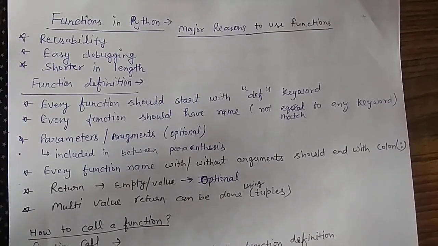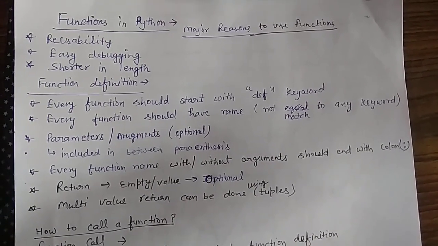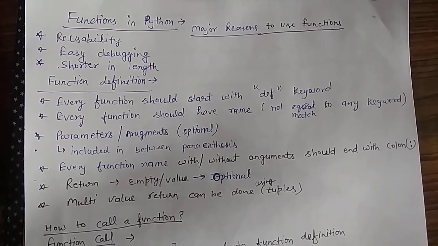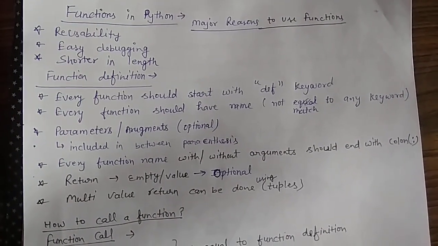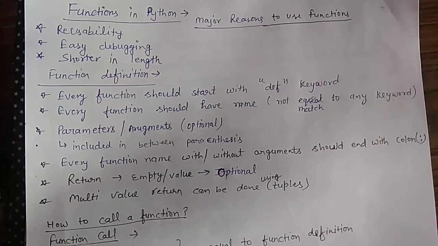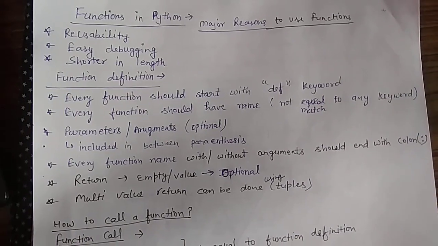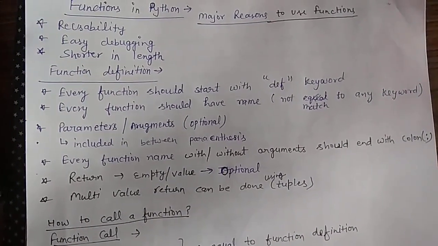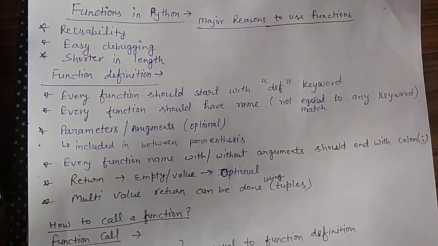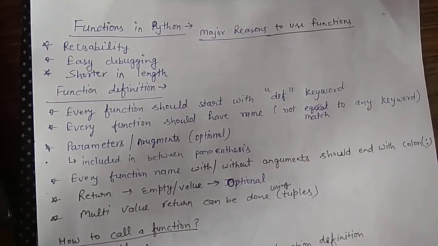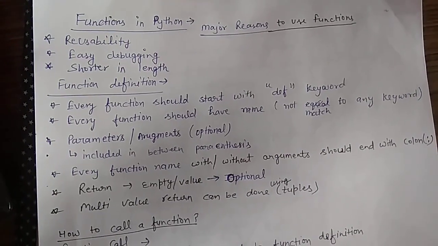Second, every function should have a name that is not equal to any built-in function. Third is parameters or arguments, which are optional and are defined inside parentheses or round brackets. Fourth, every function name, with or without arguments, should end with a colon.